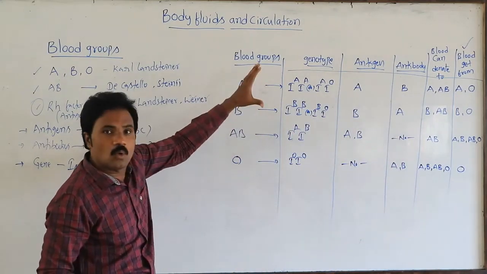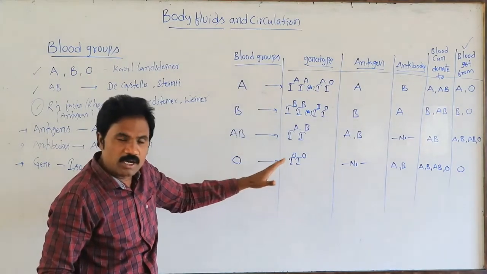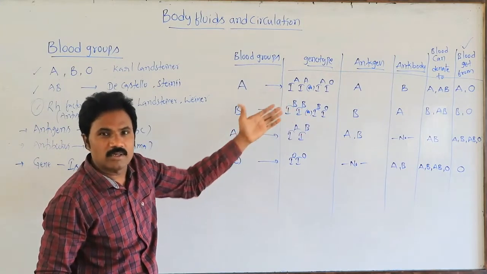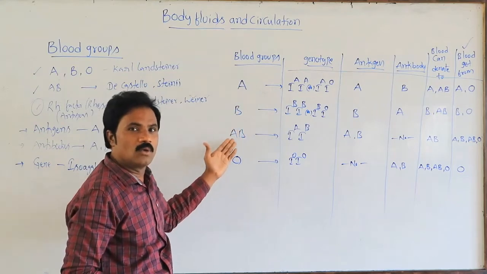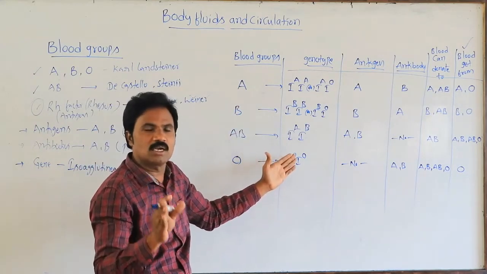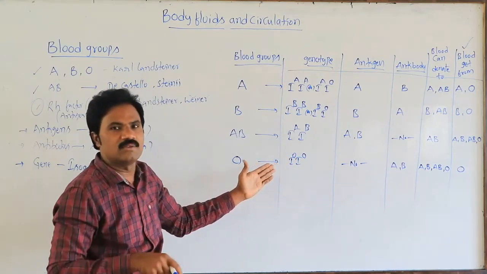Based on this, observe very carefully. It is very, very important, not only in this class; in 12th class also it plays a very important role. That is A group, B group, AB group and O group. What is the genotype? I stands for isoagglutinogen. On that gene, on the RBC, the antigens are located.